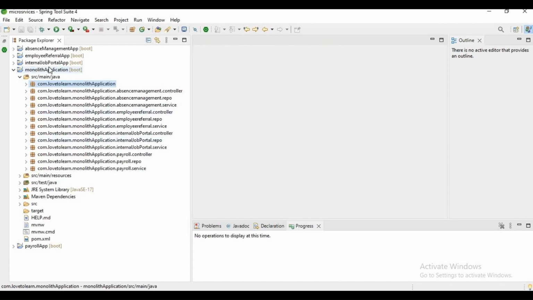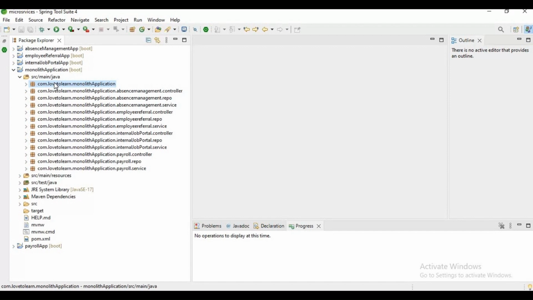Here, if you observe, we have a monolithic application. Just assume it is an employee portal and it has different components like internal job portal, employee referral, absence management, and payroll. But if you observe this code base, it is very clumsy. It contains a number of controllers, repos, and services. Here there are just four components, and this much clumsy it is. Just assume we have 100 components in it. In real time we can have 100 different components in an employee portal, right? Then just assume how big this code base will be. If a new employee gets onboarded to the company and to this project, they will find it very complex to